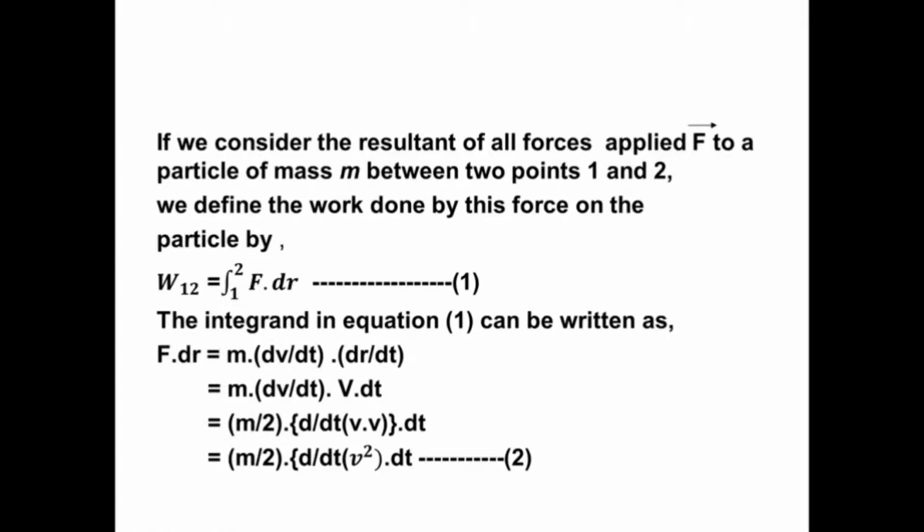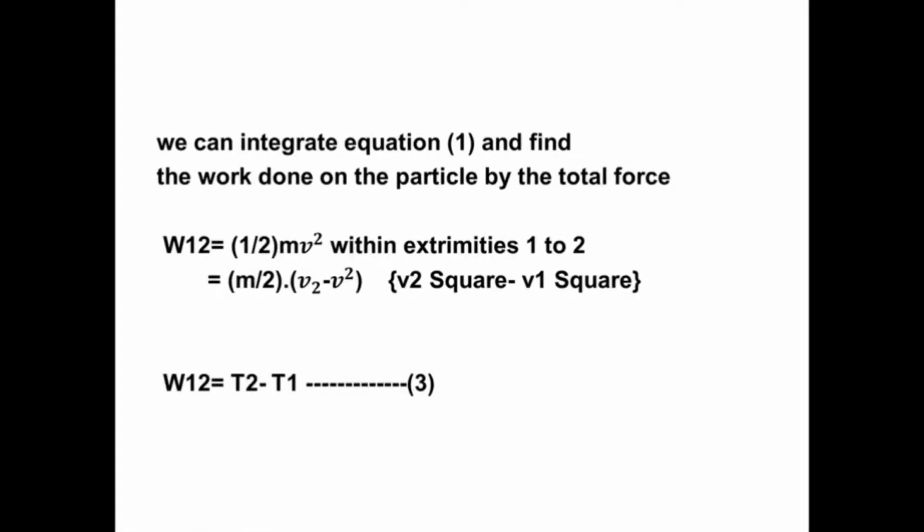According to Newton's second law of motion, F is replaced by m times dv by dt, into dr by dt, where the time derivative of displacement r is nothing but velocity. Therefore this term takes this form: it is equal to m by 2 d by dt of v dot v dt, that is, m by 2 d by dt of v squared dt.